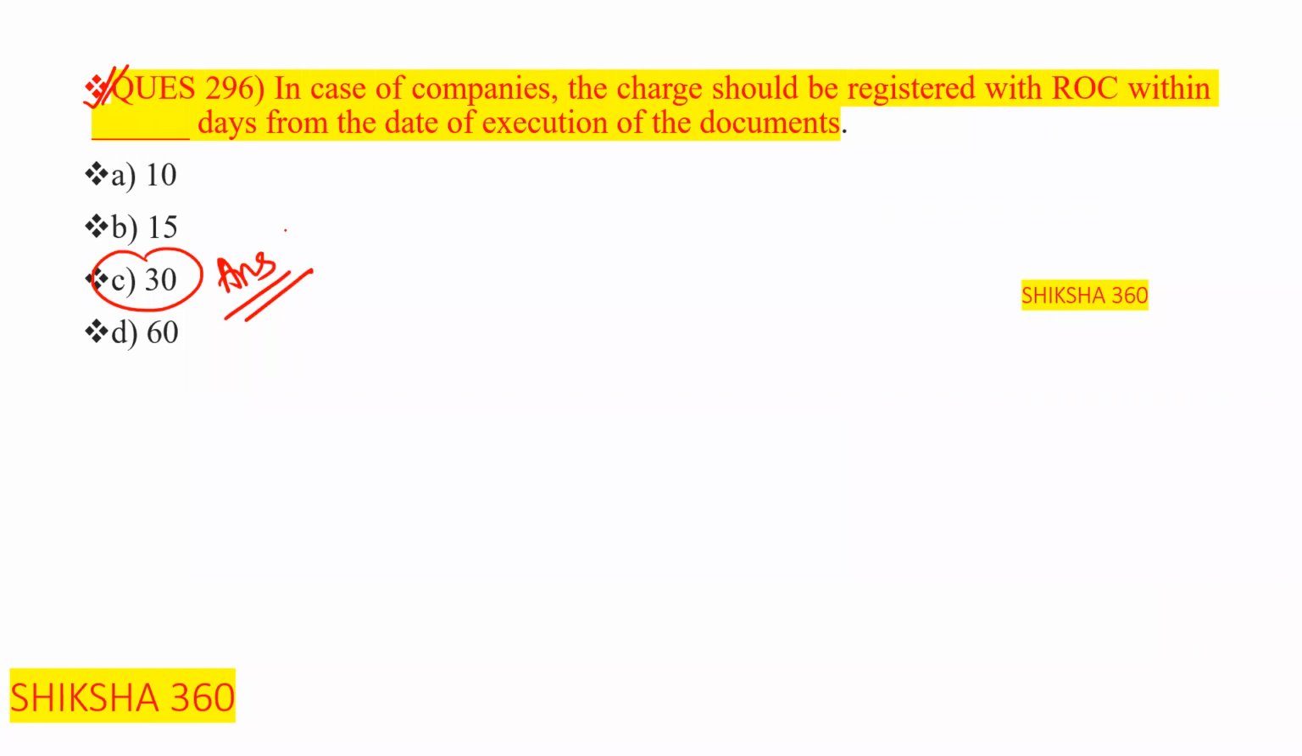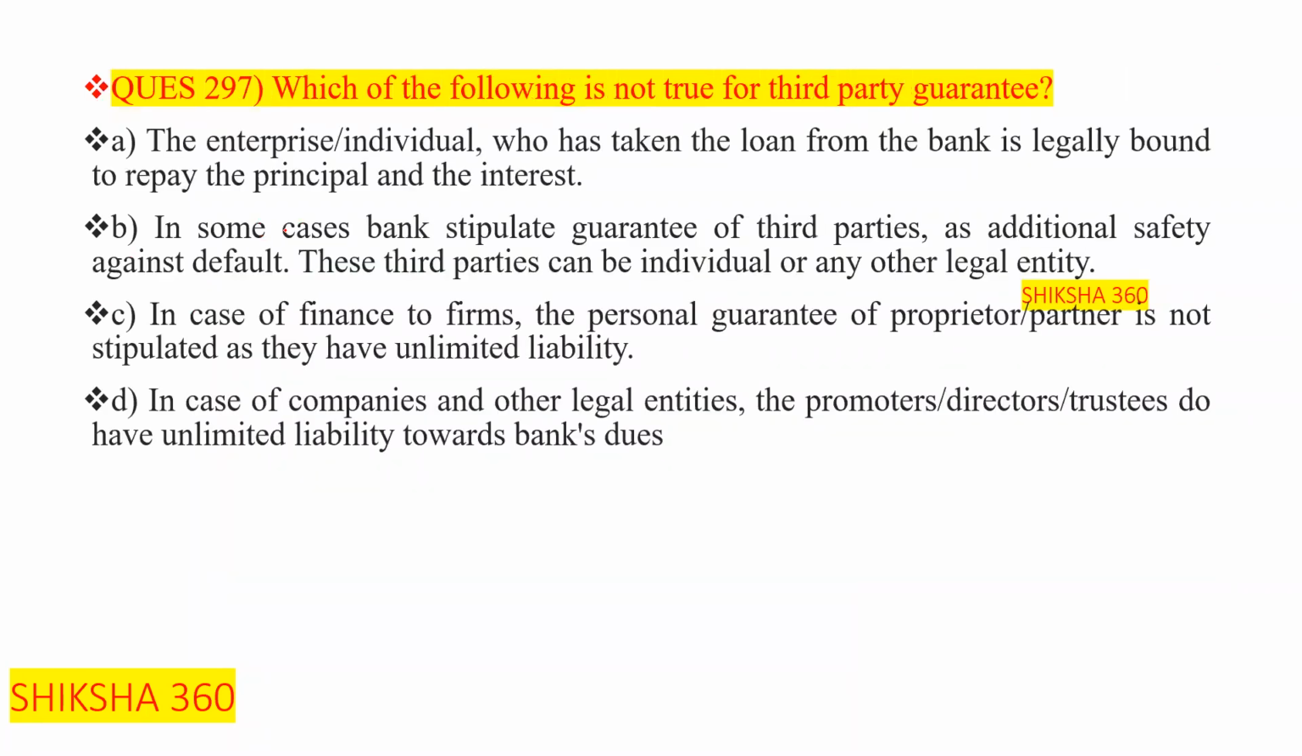Now move to the next question, 297. Which of the following is not true for the third party guarantee? You are able to answer this type of question only if you have gone through the concept properly. Otherwise, you are not able to answer this type of question.